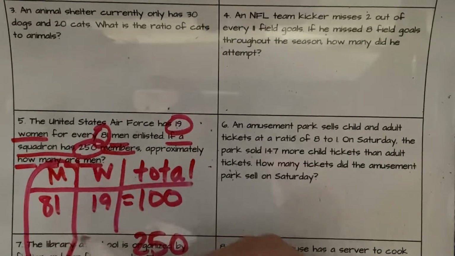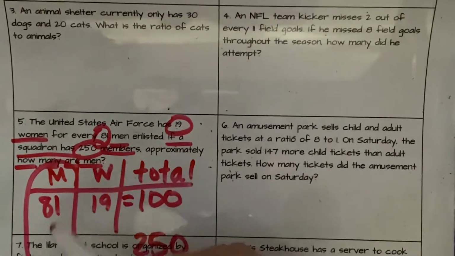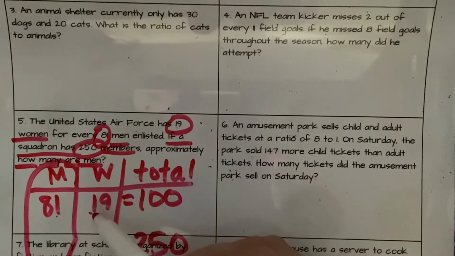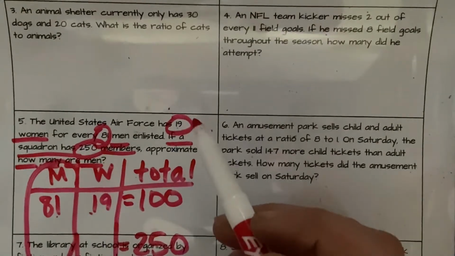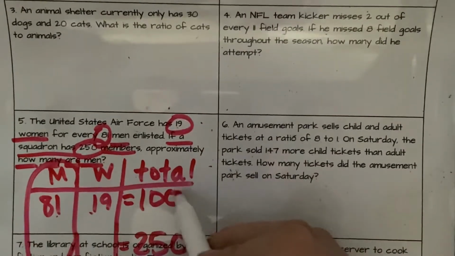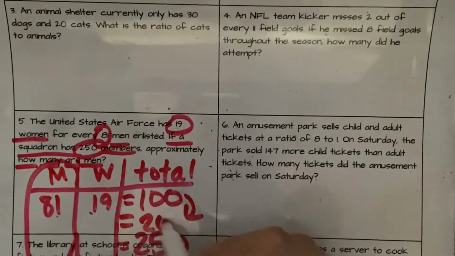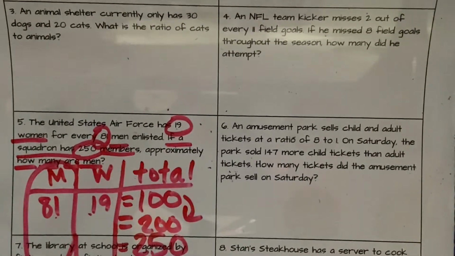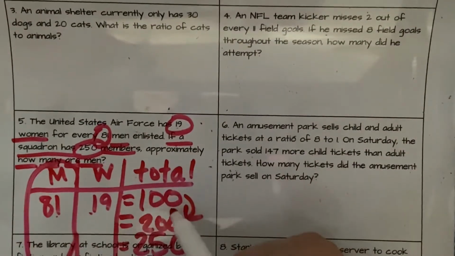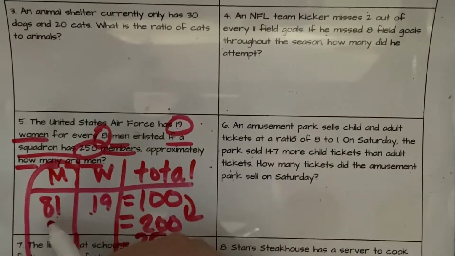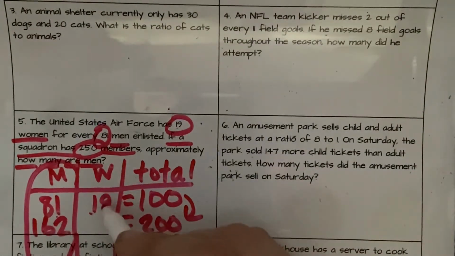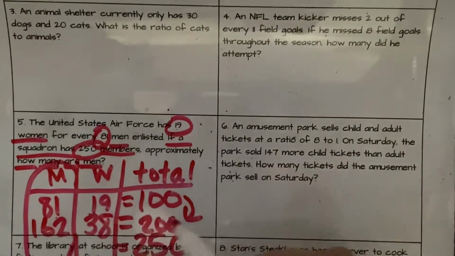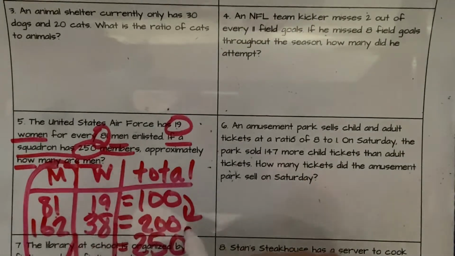So how many men plus how many women is going to give us 250 if we keep the same ratio of 81 to 19? Let's do multiplication and find the pattern. Let's say we just need to go to 200. If we had 81 for every 100, let's multiply that by 2. Since we multiplied the total by 2, 81 times 2 is 162, and 19 times 2 is 38. And 162 plus 38 will give us that 200.